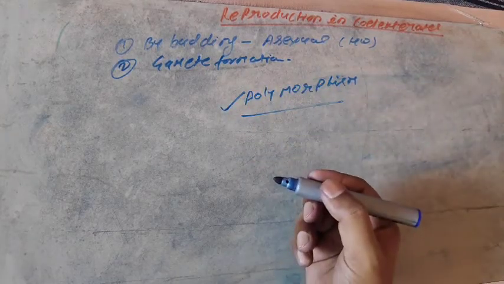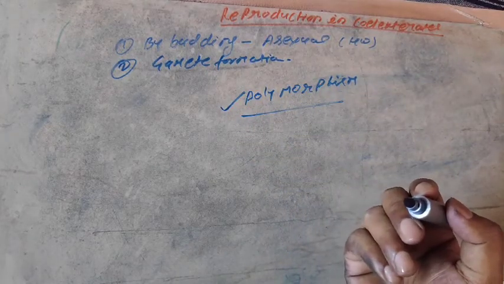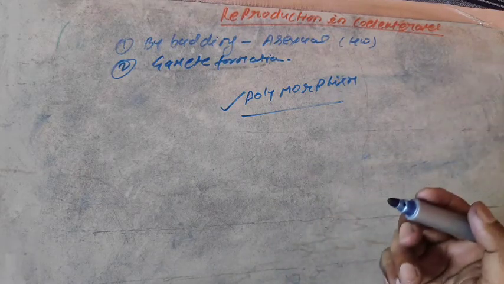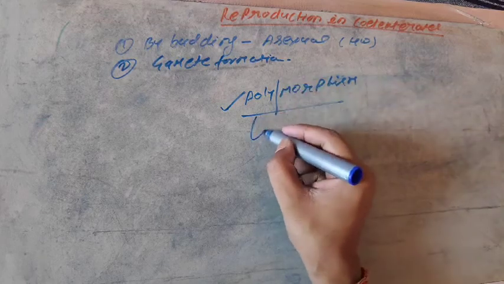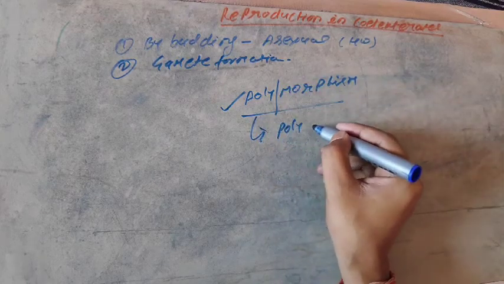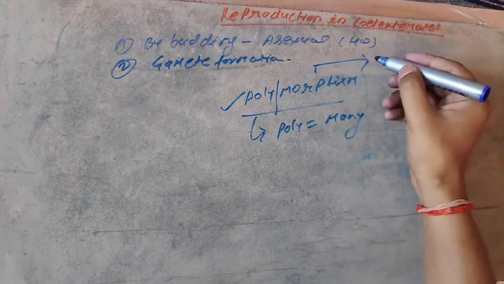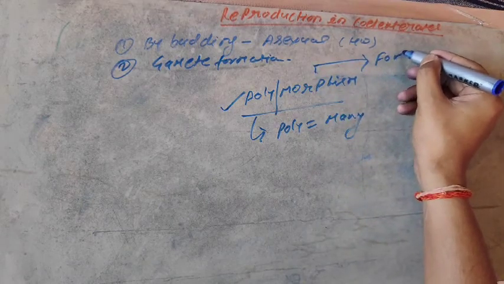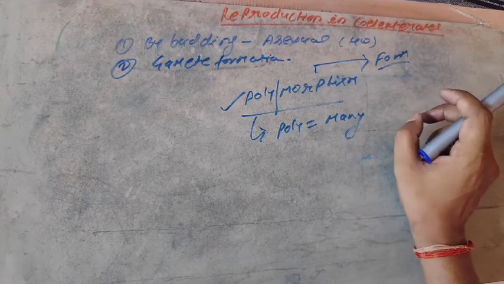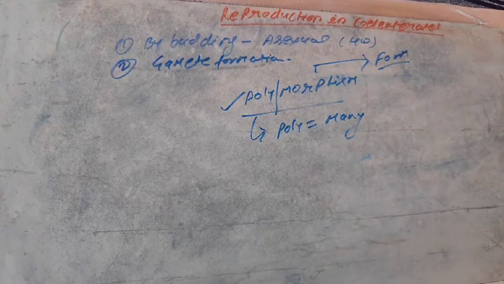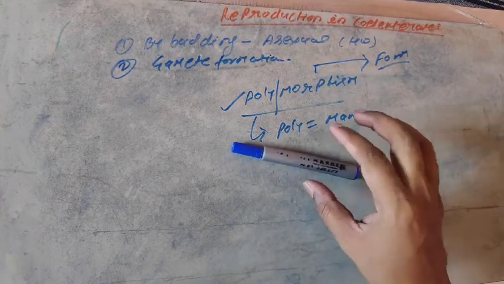What is polymorphism? It is a very important question regarding class 11 as well as the next upcoming few classes. Poly means many, and morph means form. Form means different shapes. For example, this one is a writing material.